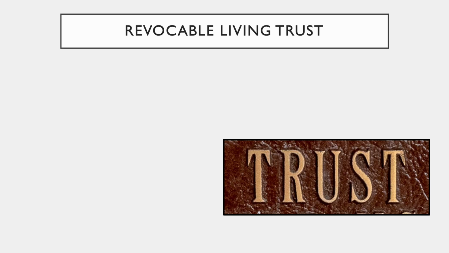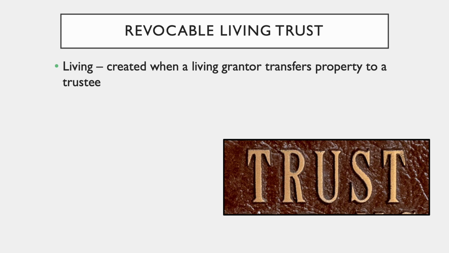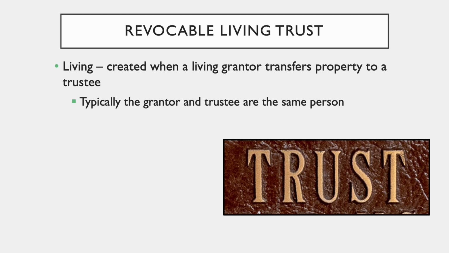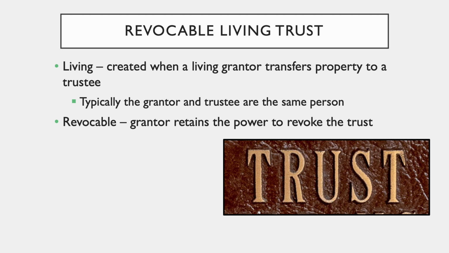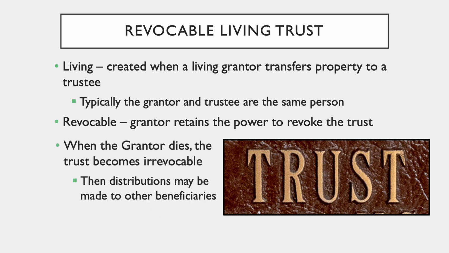The trust is called living because the grantor creates it while the grantor is alive. Typically, the grantor and the trustee in charge of the trust are the same person during the grantor's lifetime. The trust is called revocable because the grantor retains the power to change or entirely revoke the trust. However, when the grantor dies, the trust often becomes irrevocable. Then distributions may be made to the grantor's beneficiaries just as the grantor directed in the trust.